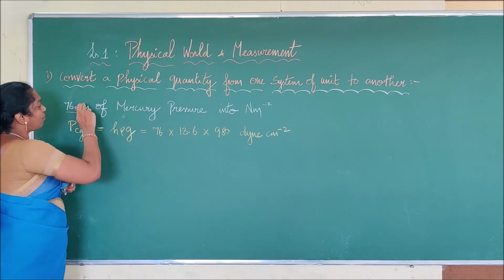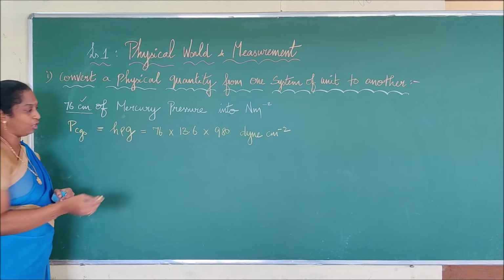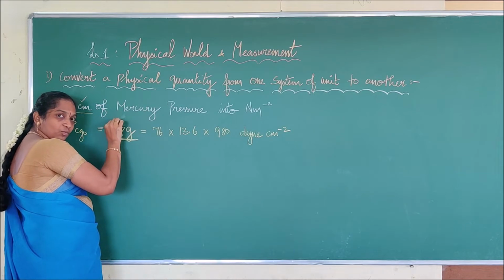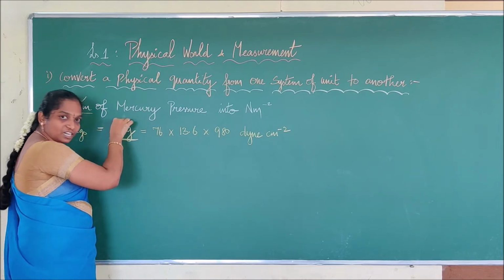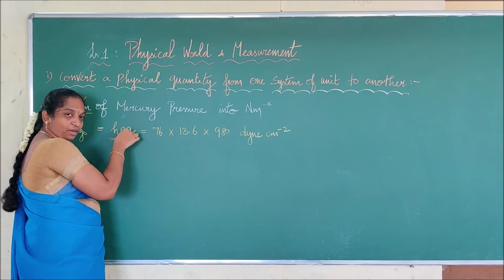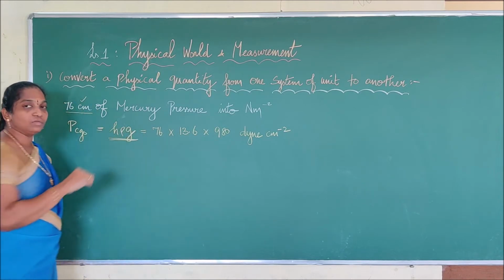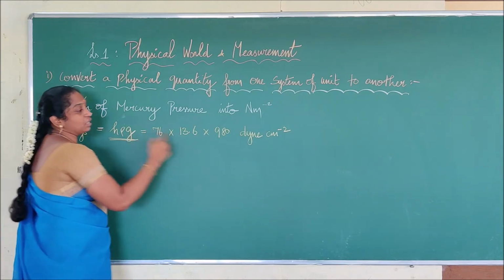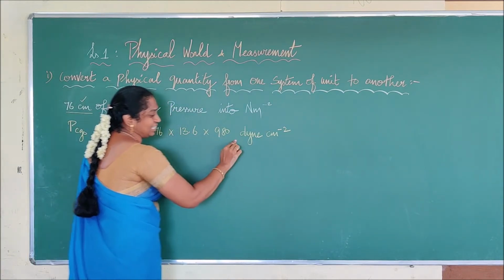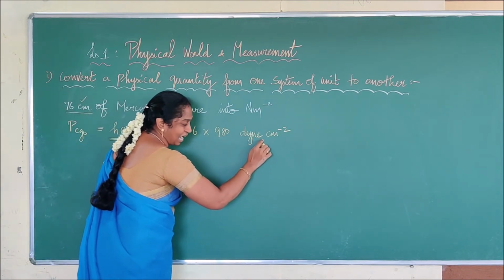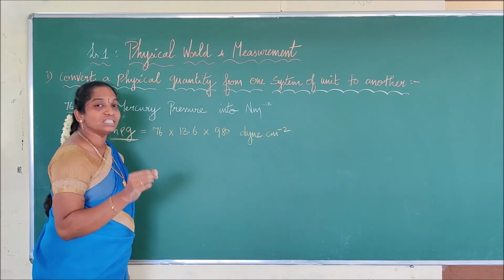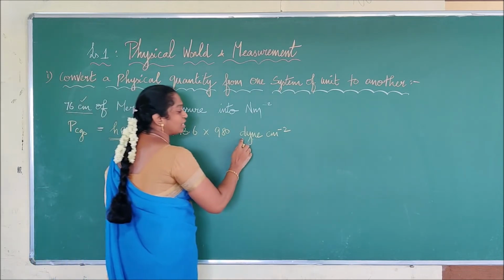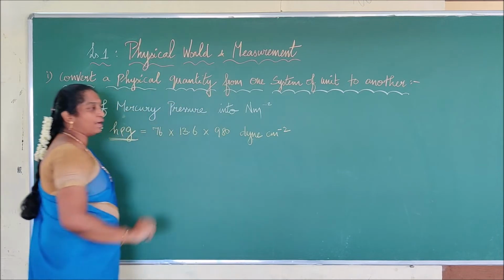So in order to calculate the pressure from the 76 centimeter of mercury, we are using the term H rho G. H stands for the height of a liquid column, rho stands for the density, that is specific gravity, and G stands for the gravitational value. And G value is 9.8 in terms of meter per second squared. Now I need it in centimeter, therefore we are writing 980. So the force unit in CGS is what? Dyne. We say that the force unit is Newton in terms of SI. In terms of CGS we call that force unit Dyne. Dyne per centimeter squared.